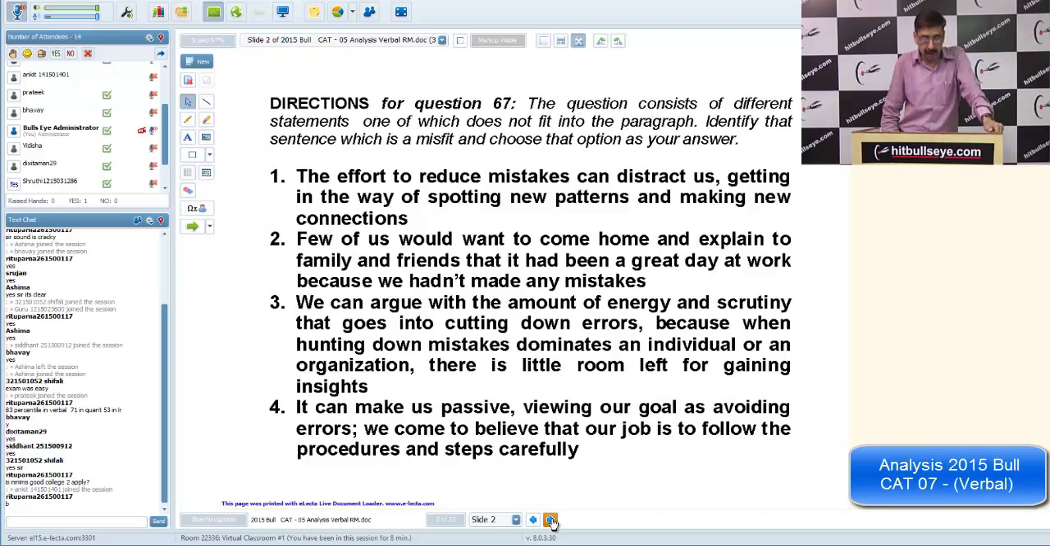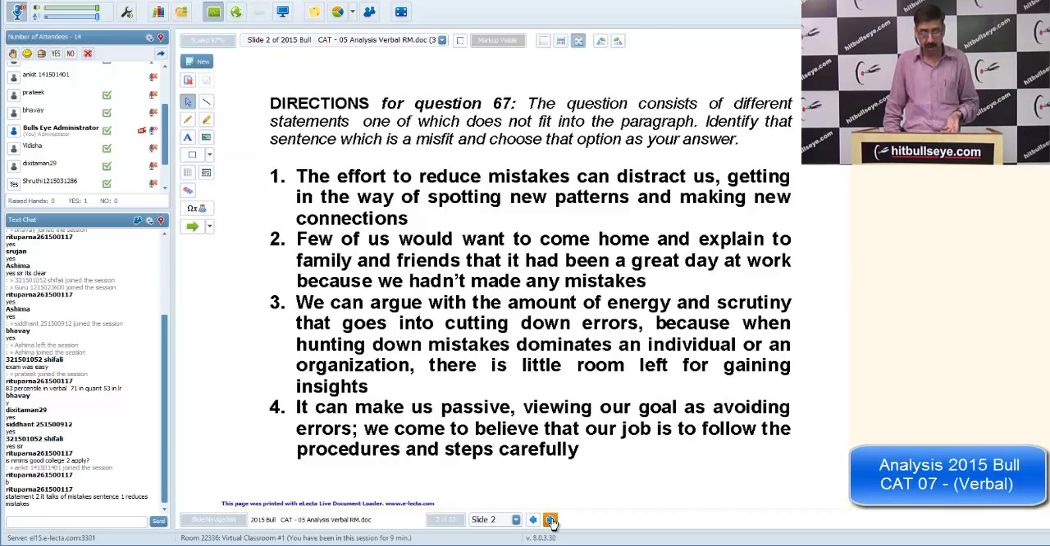The second is a little out of track. It's not talking about the mistake, but about coming from work and telling your friend that today you didn't make any mistake. Otherwise we are talking about how arguing with that amount of energy can make us passive, meaning your ability to look at the mistakes.